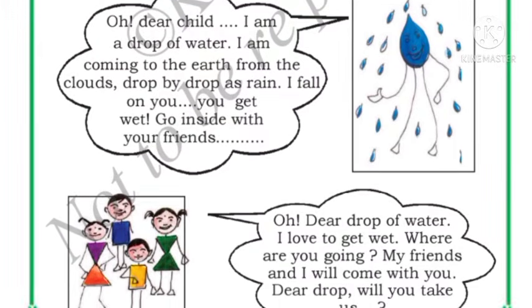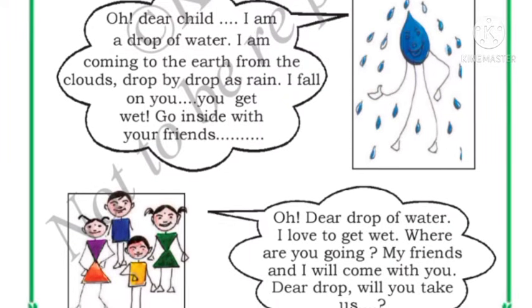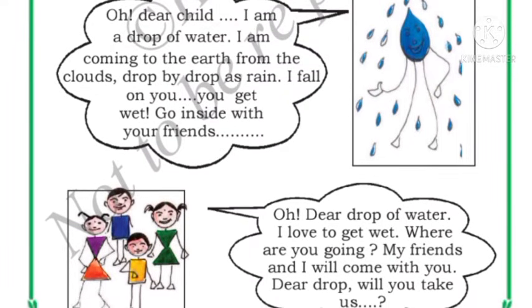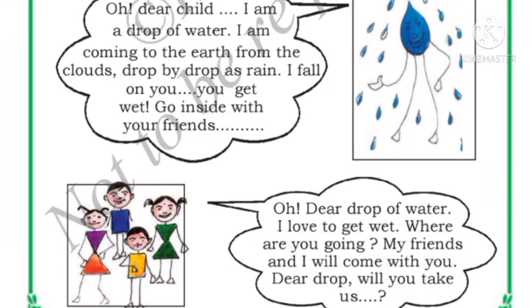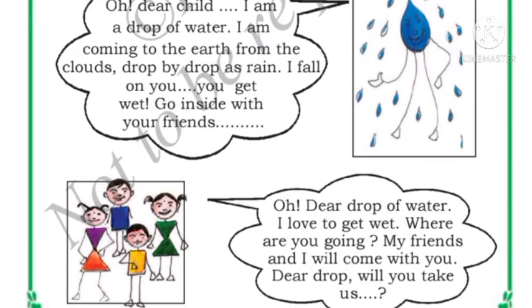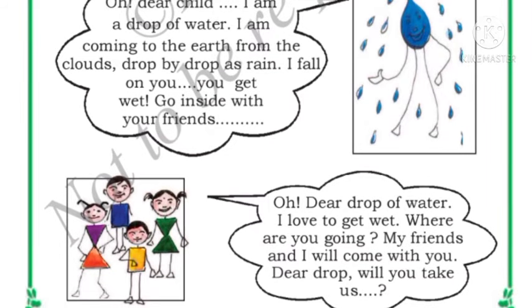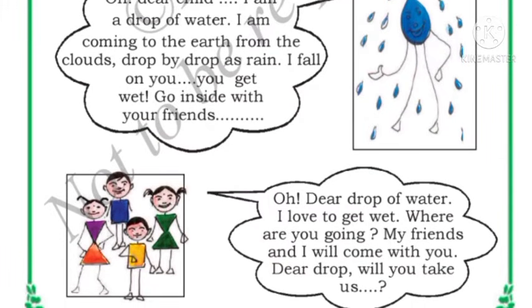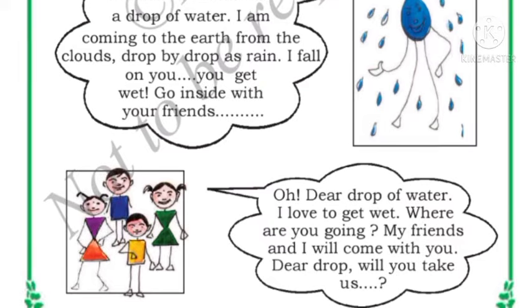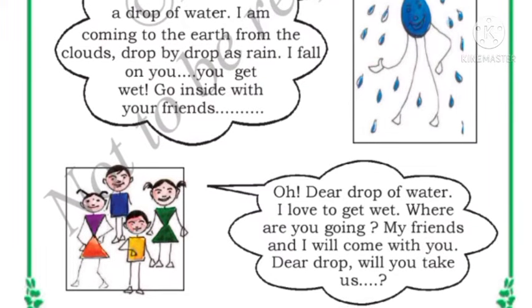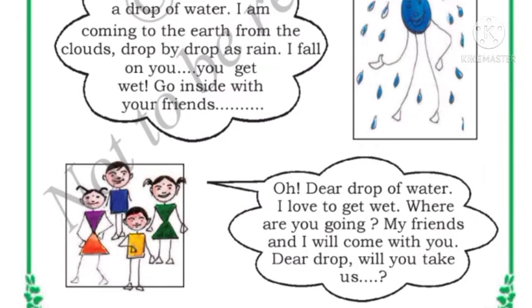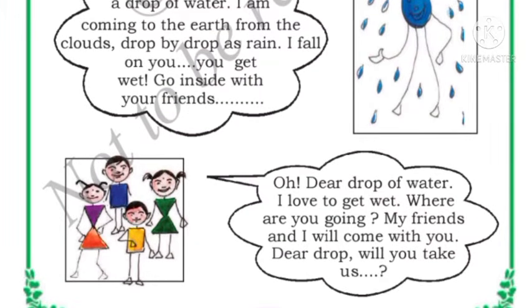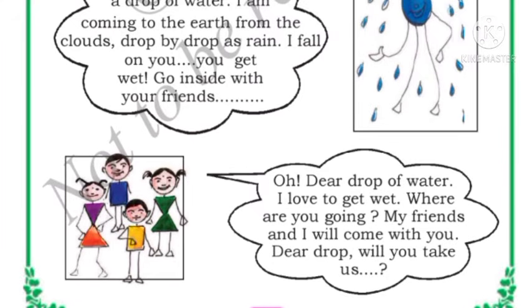Rainwater will fall on you, right? Yes. So if the rainwater falls on you, what will happen? You will get wet and you will go inside with your friends, right? So here the drop of water is telling you, you get wet, so go inside with your friends. The children are telling, oh dear drop of water, I love to get wet. Where are you going? My friends and I will come with you. Dear drop, will you take us with you?